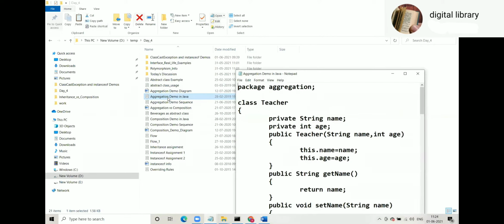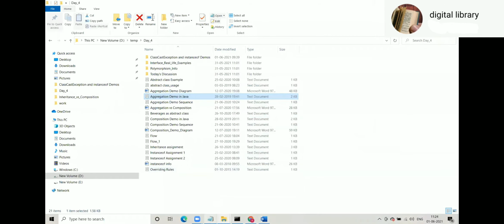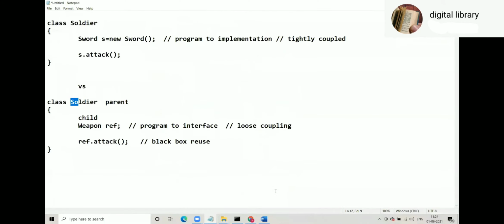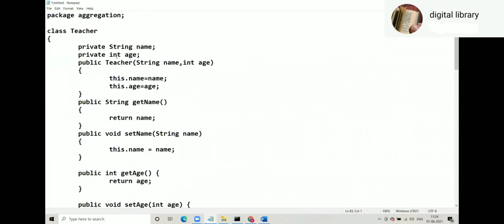It's not a Java file. Basically, I have to take this code and run it. Now using this code, we will prove that this is a code of aggregation. You will see that we'll have to draw diagrams also. So we'll do that.